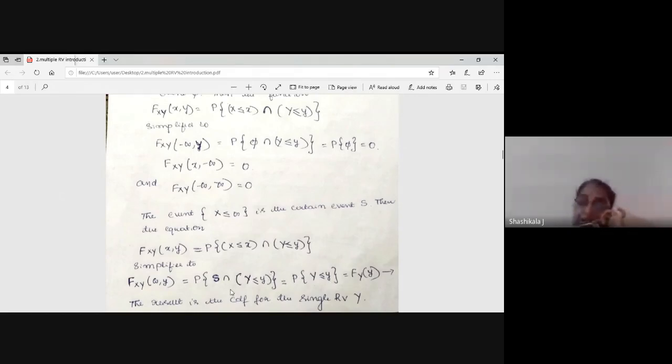Actually, 0 to 10 is nothing but the probability of the variable Y being less than or equal to some y. How can I represent this? This is nothing but the CDF of Y, written F_Y(y), which is the probability of Y less than or equal to y. Same thing we have done.